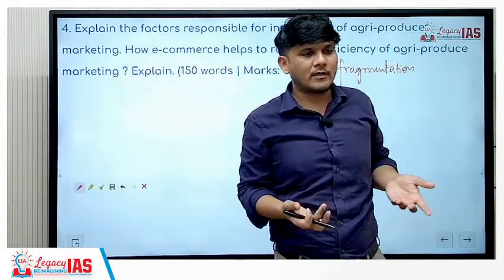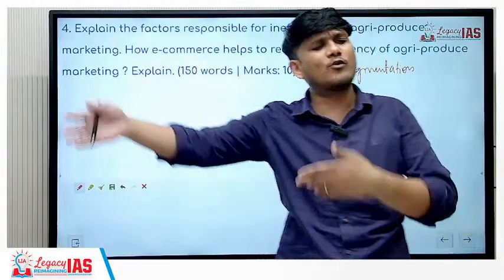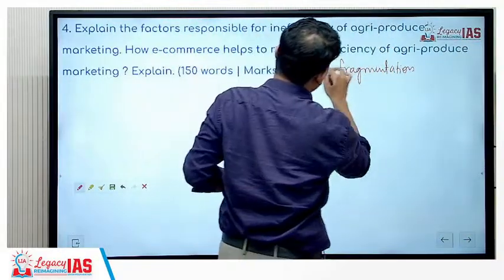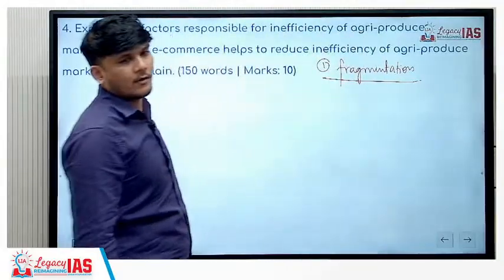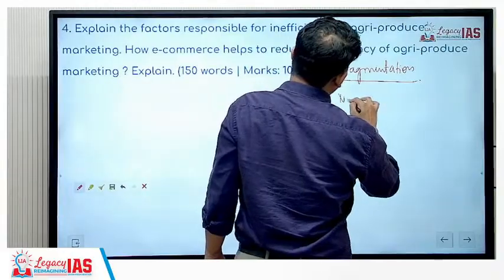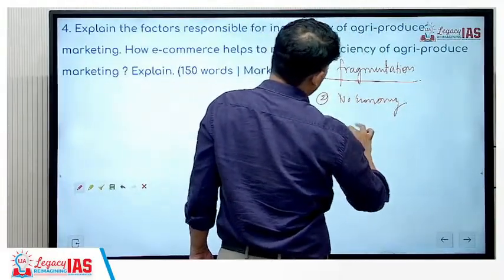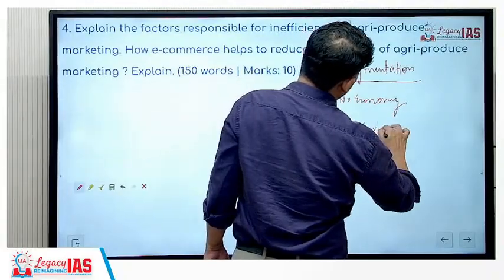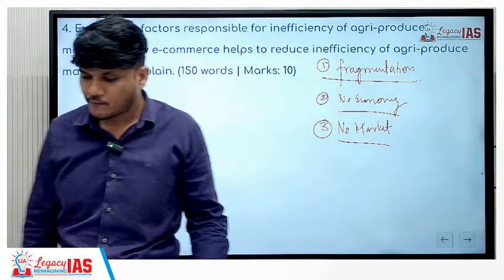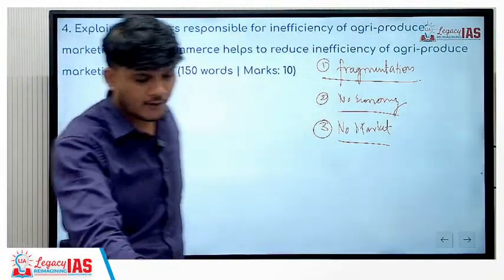I am producing something, 10 tons. You have produced something, 10 tons. Where will we market? How will we market? We sell it to different people, take it to different places, and it is dispersed. So the first thing is there is fragmentation of the produce. That is why marketing becomes an issue. There will be no economy of scale. There will be no market also wherein people go and buy the branded things. As a result, you will have all these problems. First, very important, fragmentation.